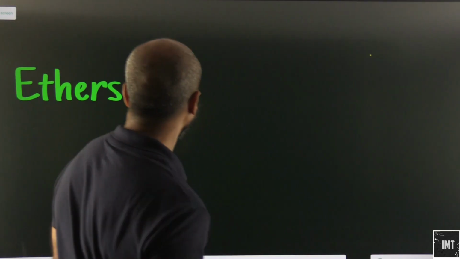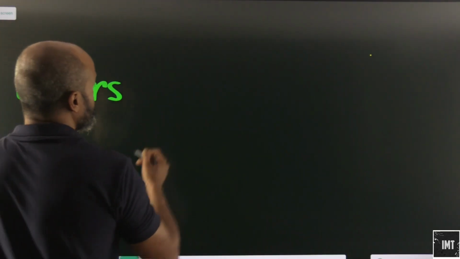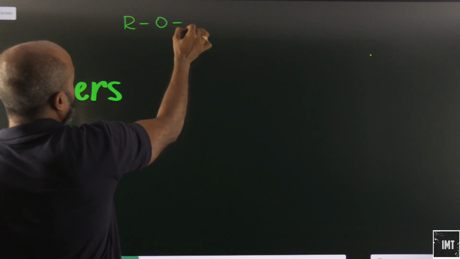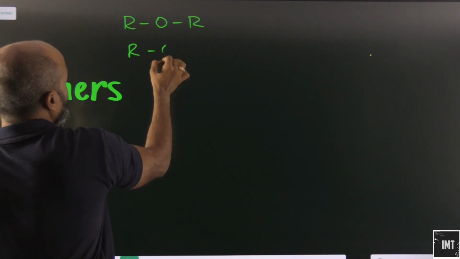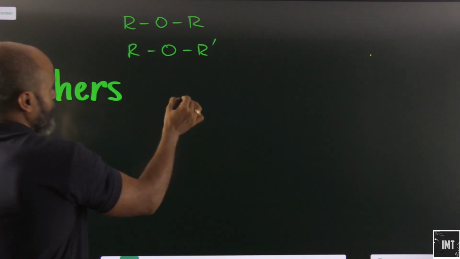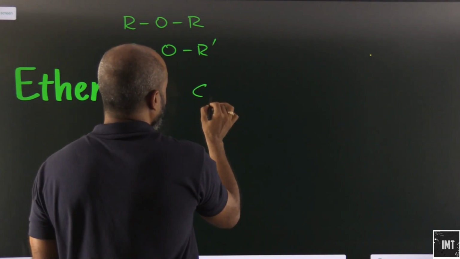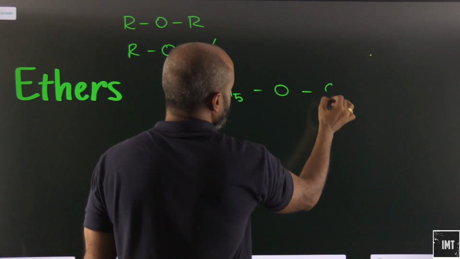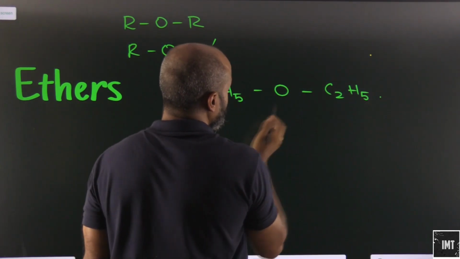Okay, let's say ethers. We know the general formula for ethers is ROR, or it can be ROR dash. So let's say we take diethyl ether. Here we have C2H5O C2H5.